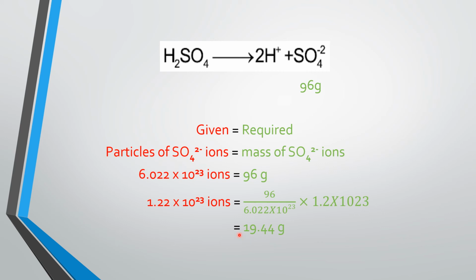So by using the simple unit method, by taking the balanced equation, we have to keep in mind what is given in the question and what we have to calculate. First value is always written as the standard value, and the second value we have taken from our question.